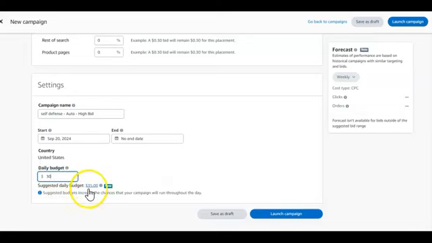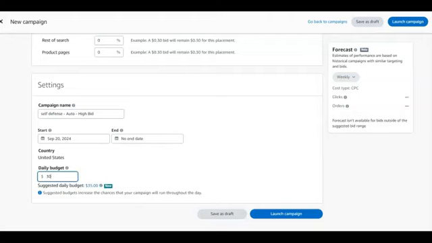Suggested daily bid, Amazon is suggesting $35. I can also go with the $35, but it doesn't mean I'm going to exhaust this amount on a daily basis. So having said this, this is how you set your first automatic campaign. And next you're just going to click on launch, but I'm not going to click this because I'm not launching any campaign. The book, I'm not promoting this. I'm just showing you how to run your first campaign.